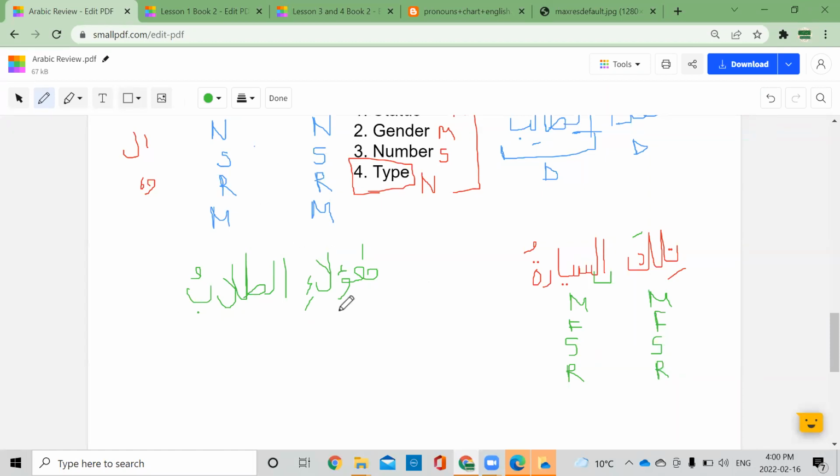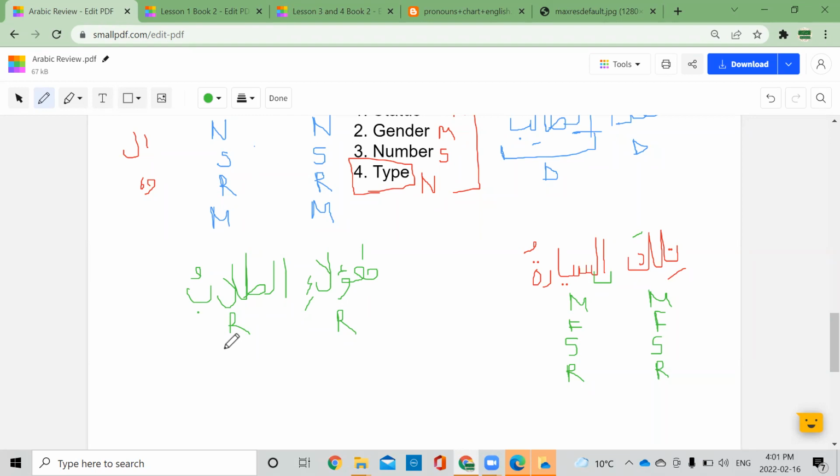Sister Rizwana, would you like to try this one? Yes. Go ahead, please. So first we'll compare the status. Both are rafa, because ha'ula'i is, yes, that's correct. So both are rafa. Then gender, both are masculine.